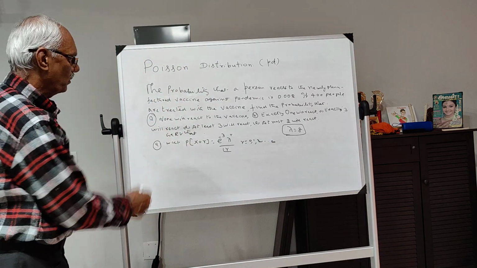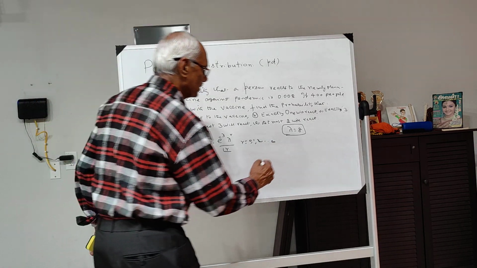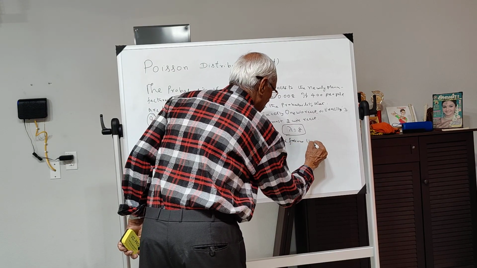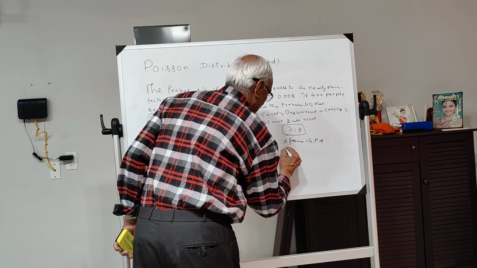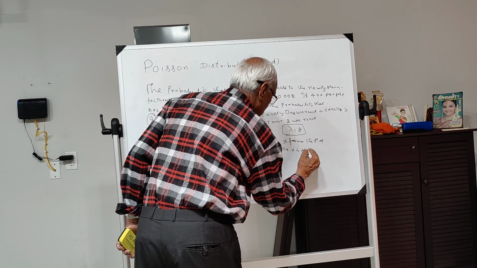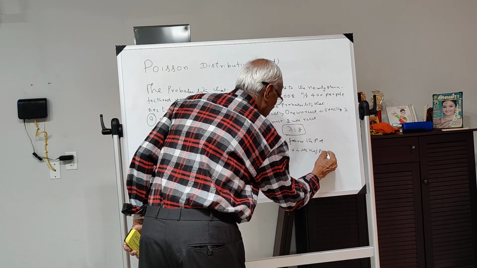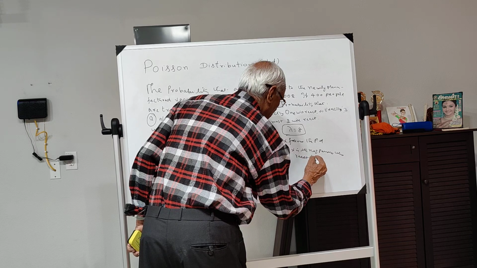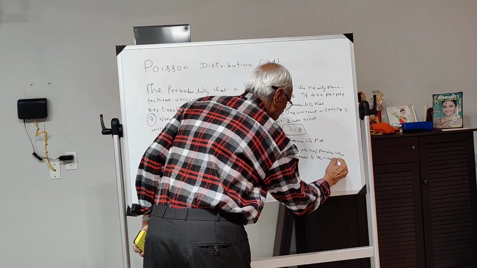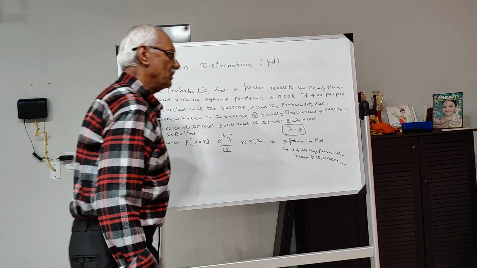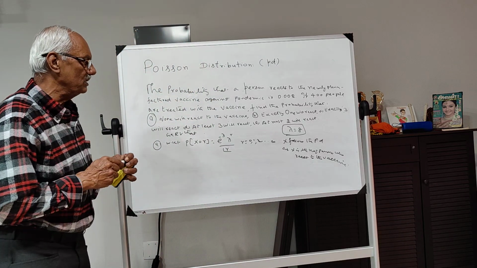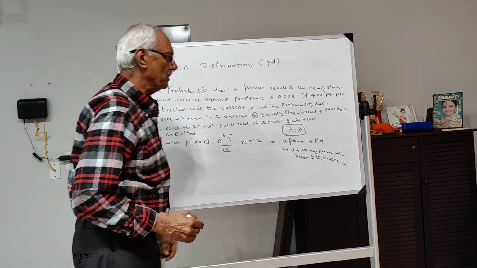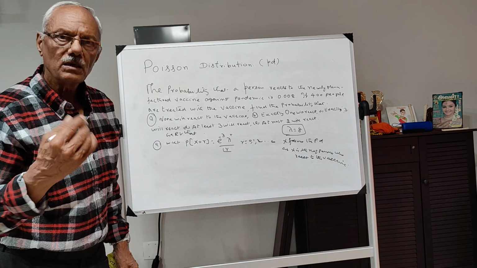Now this is the probability mass function, and x follows the Poisson distribution, and x refers to the number of persons who react to the vaccine.